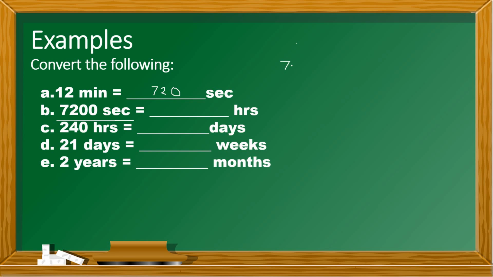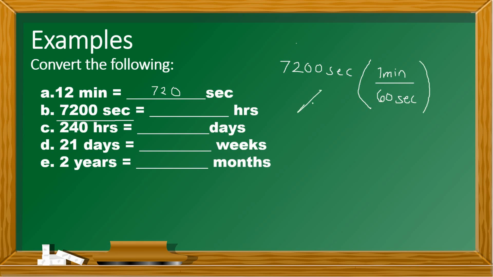So we're going to multiply 7,200 seconds by 1 minute over 60 seconds. Actually, we're going to divide 7,200 seconds by 60.